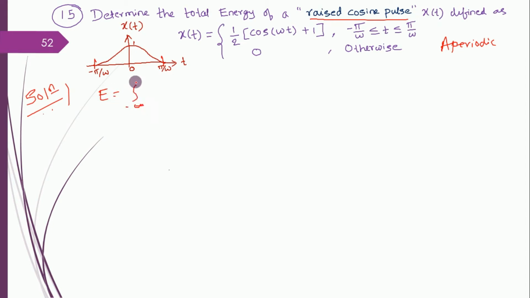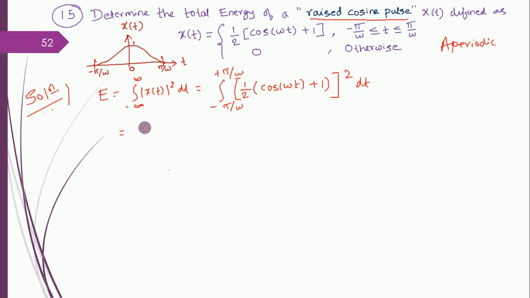Since here we are computing energy, energy should be computed from minus infinity to infinity, x of t whole square dt. If I apply this energy formula, the integration changes its limit from minus pi by omega till plus pi by omega, because before and after it, the signal is 0. So that's why I don't take it into account. In this range, I have given you the behavior of the signal, half cos omega t plus 1. I have to square it because it is energy, dt. So now let me solve it.